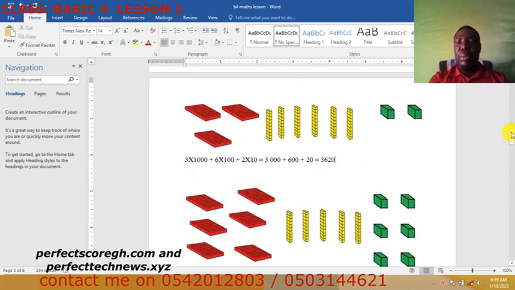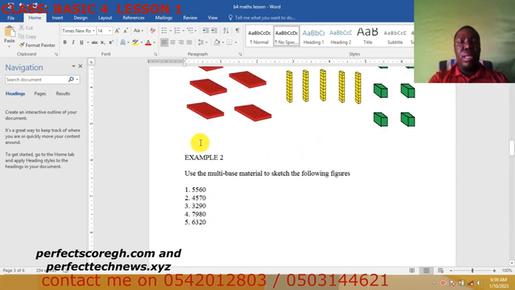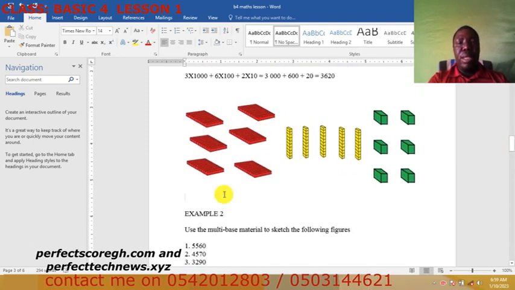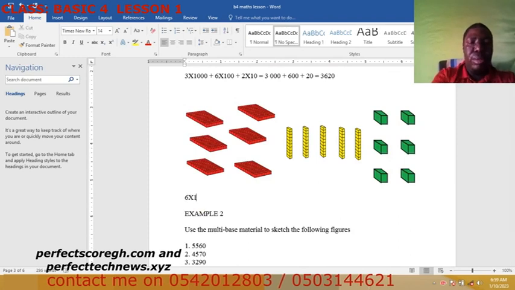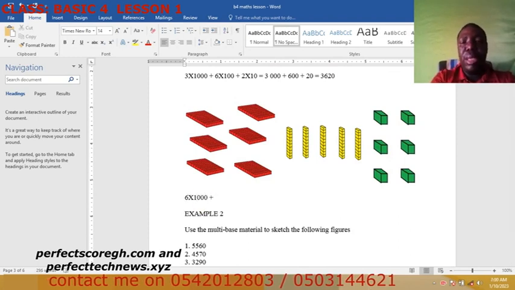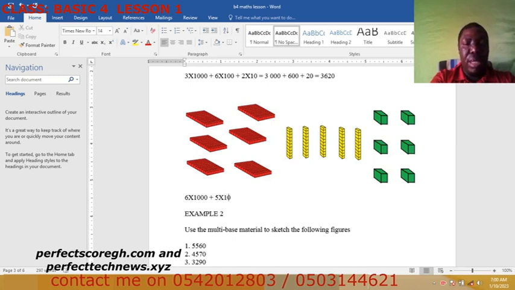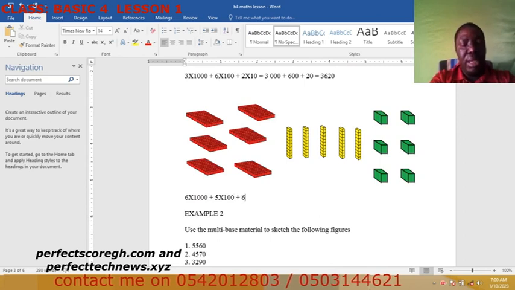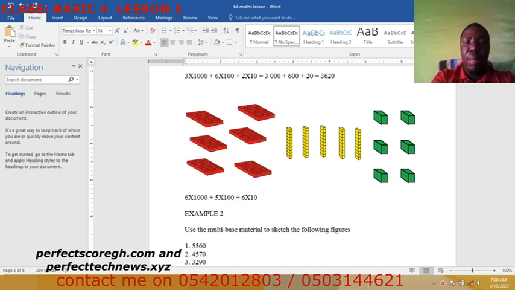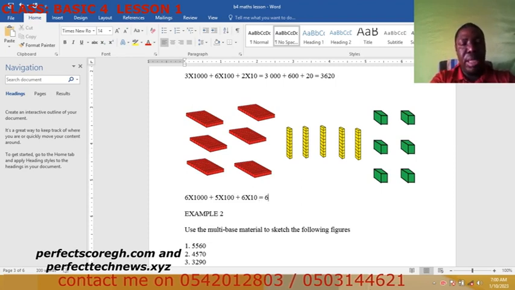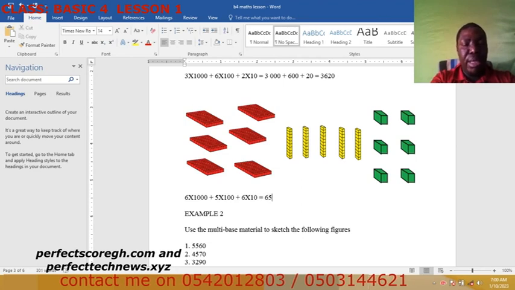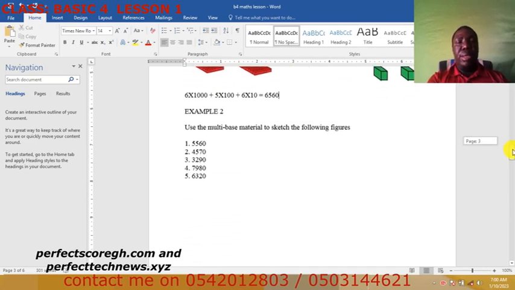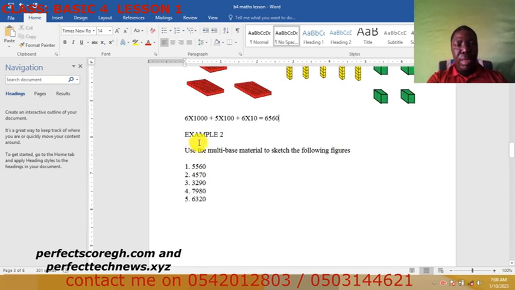Then let's look at this one, the last one. How many do you have there? You have 1 2 3, that's 6. So 6 times 1000 plus 1 2 3 4 5, 5 times 100 plus what? How many do you have there? 1 2 3 4 5 6, 6 times 10. So at the end of the day, our answer will be 6,560. As simple as that. Very simple.